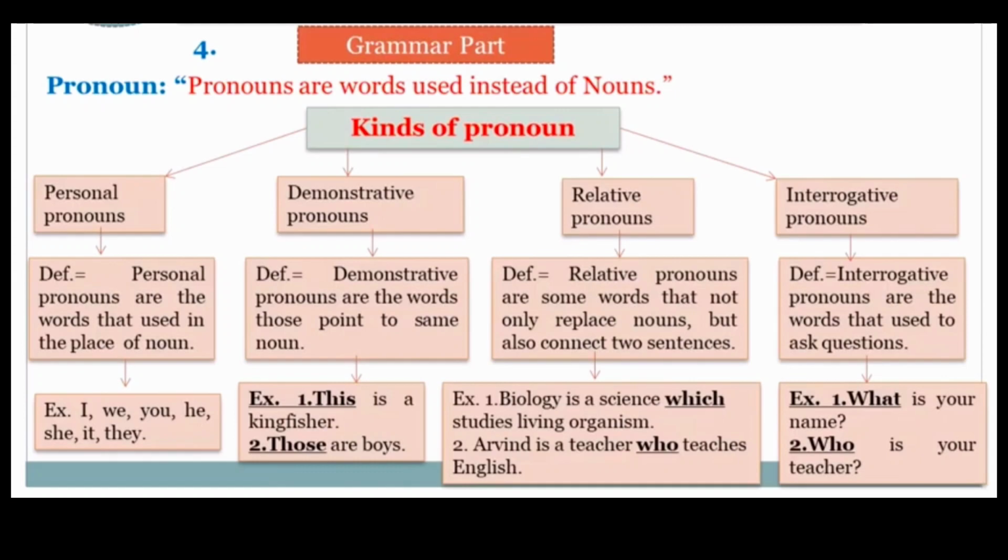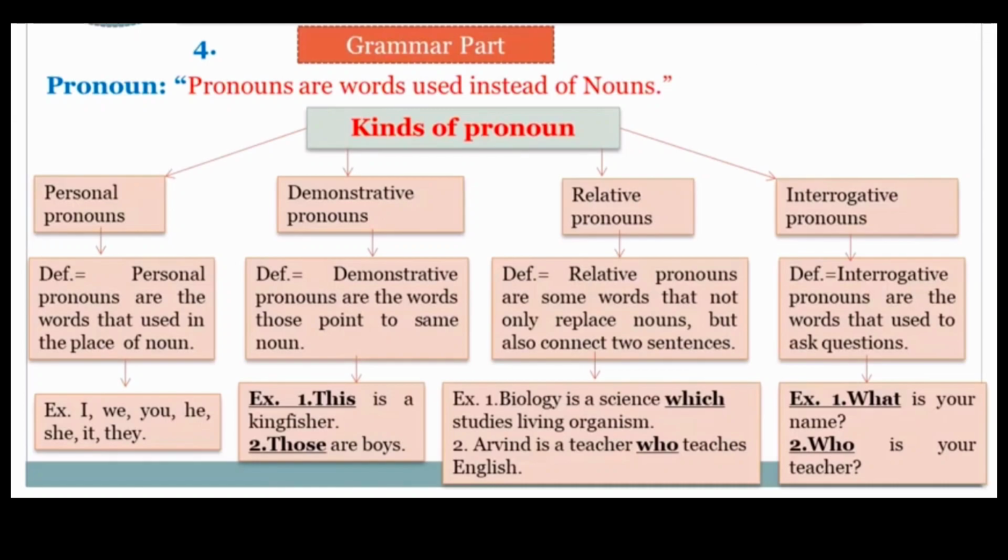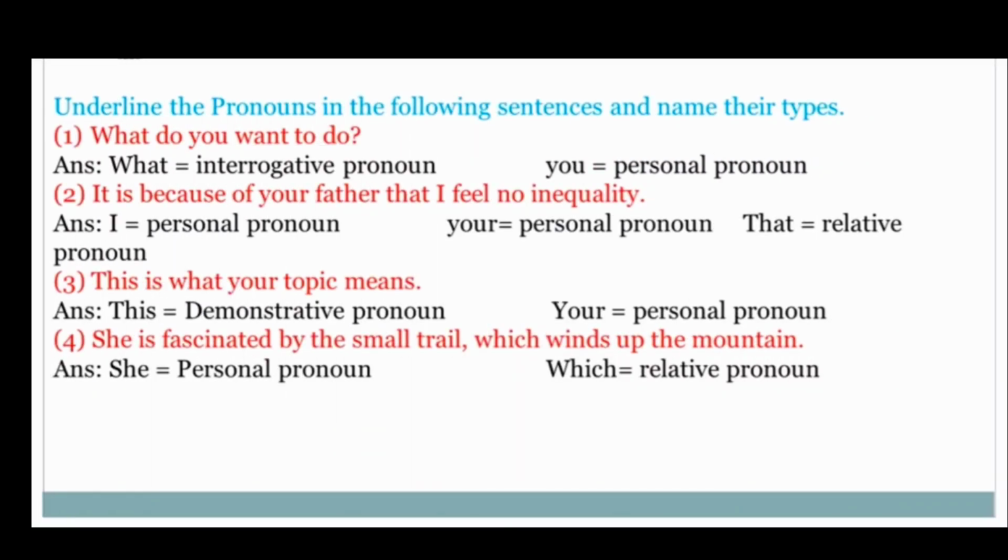In the personal pronoun, we can get all these words: I, we, you, he, she, it, they. In demonstrative, we see: this is the kingfisher, those are the boys. Relative: biology is a science which studies living organisms. Arvind is a teacher who teaches English. Interrogative pronoun, we can see: what is your name, who is your class teacher.